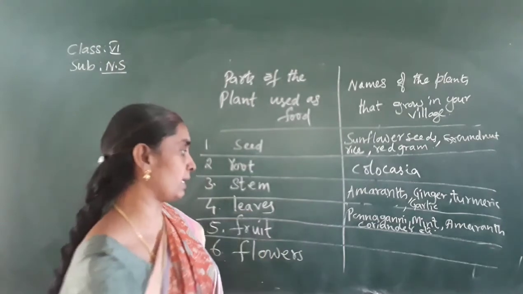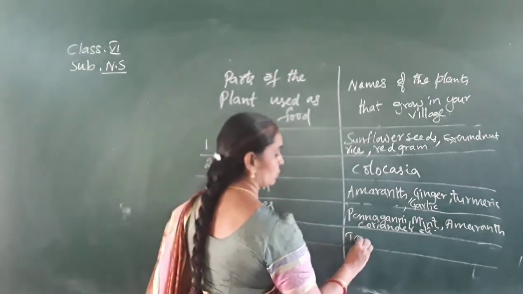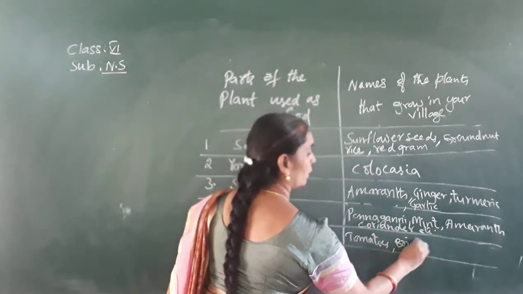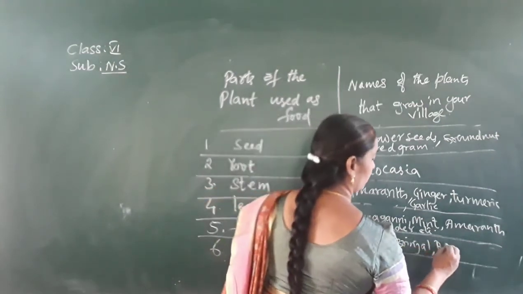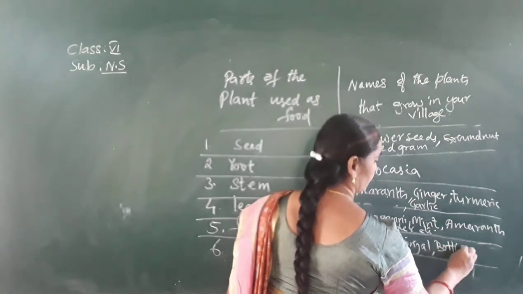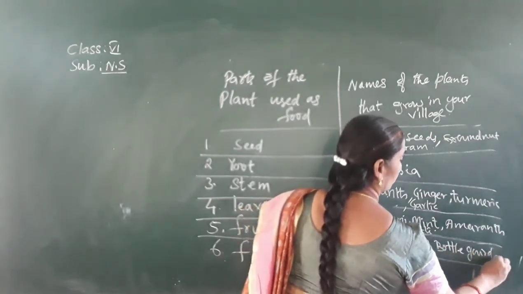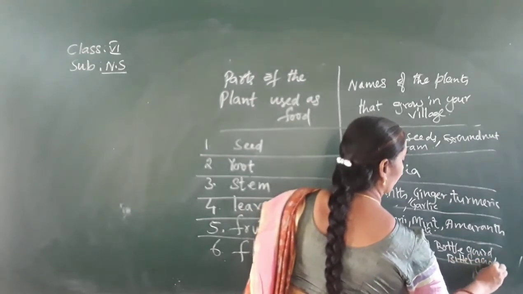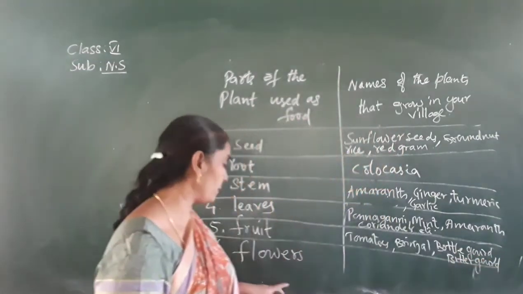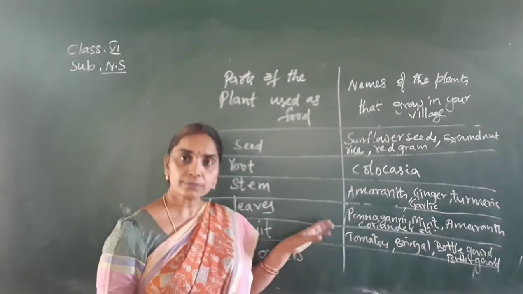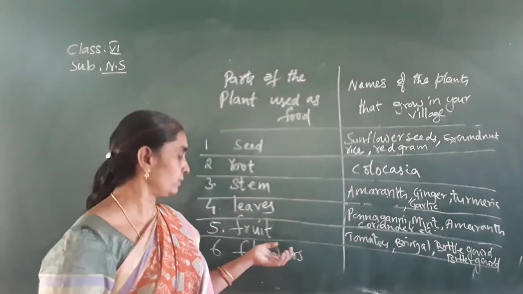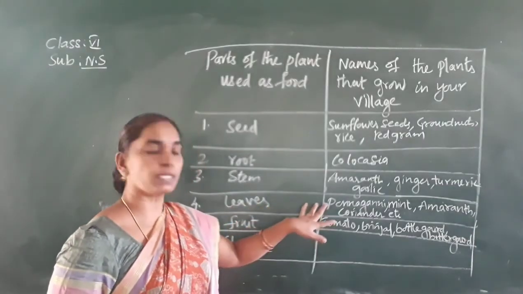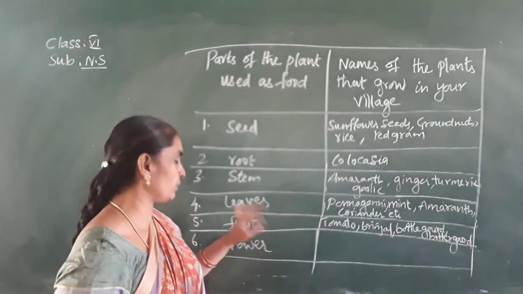The fruits and vegetables can be written in this part, like tomatoes, brinjals, bottle gourd, bitter gourd, all gourds belonging to gourd family. Bottle gourd, bitter gourd, everything that is grown in your village, you can write. All the vegetables you can write over this area. And green leafy vegetables, it comes under the fruit, that is so here you know very well the green leafy vegetables that you use in our village, and fruits also completed.